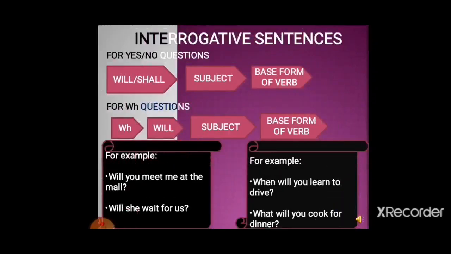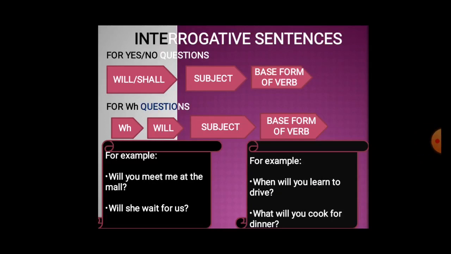Now, interrogative sentences. So how we form interrogative sentences in the simple future tense. So again, interrogative sentences are of two kinds. I already told you. When it is a yes-no question, then we use will, shall, subject and base form of verb. Examples are, will you meet me at the mall? Will she wait for us?